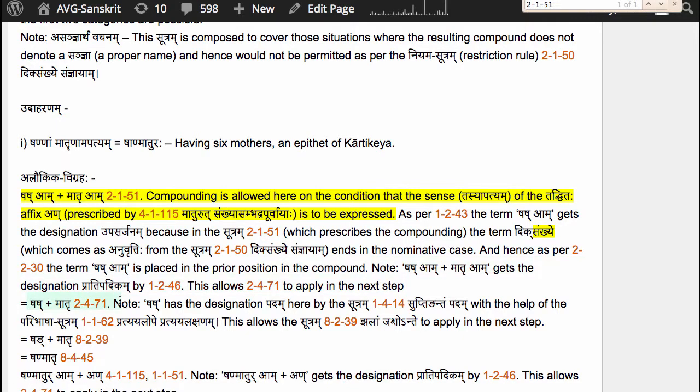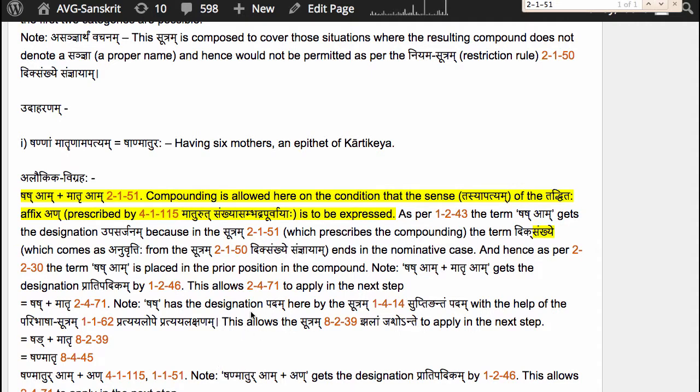Now shash has the designation padam here by the sutram 1.4.14 suptinantam padam, with the help of the paribhasha sutram 1.1.62 pratyaya lope pratyaya lakshanam. So even though the affix am following shash has taken the luk elision, it leaves a lakshanam behind. It leaves a mark behind, which we can use to invoke the sutram 1.4.14 suptinantam padam.